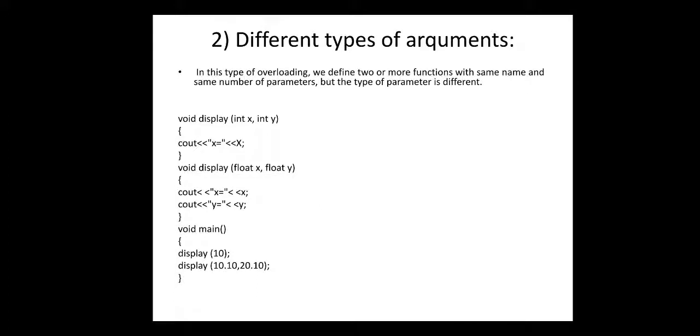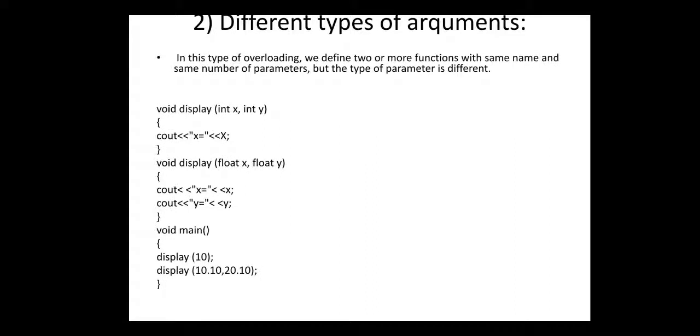Next, different data types of arguments. In this type of overloading, the functions with the same name have the same number of arguments, but the data types of the arguments are different. Same name, same number of parameters, but the type of parameter is different.